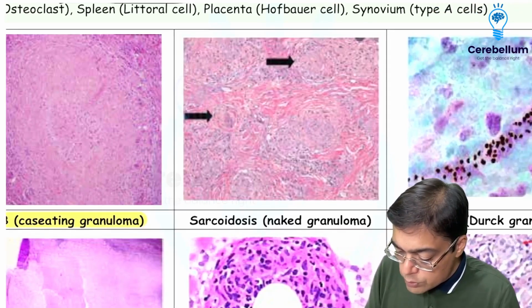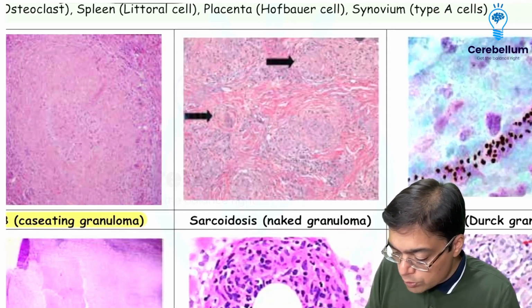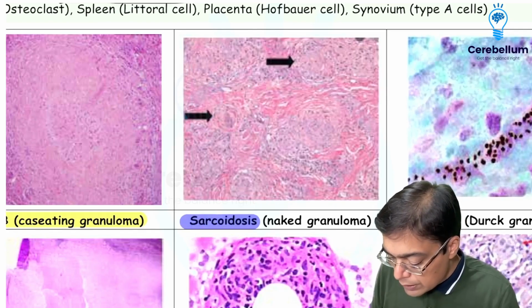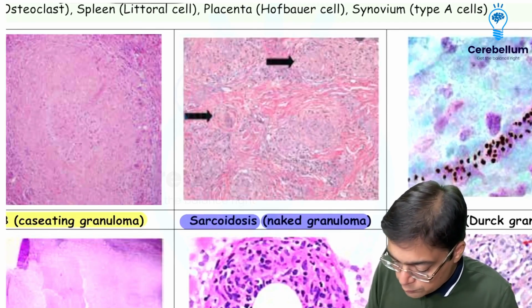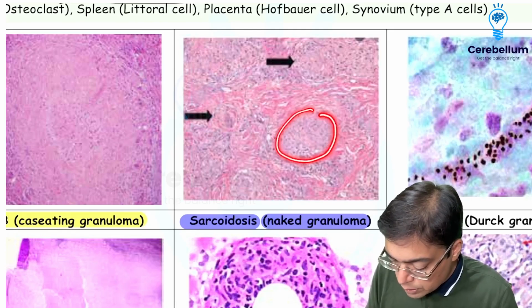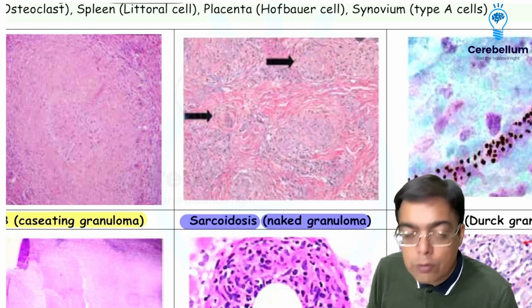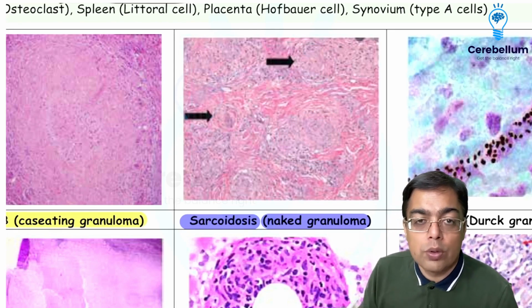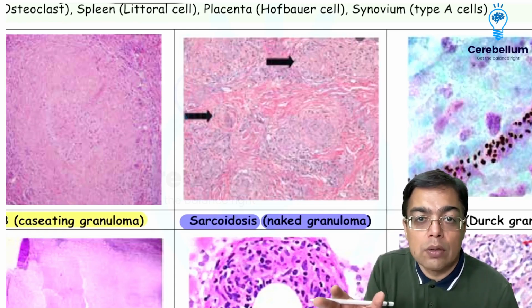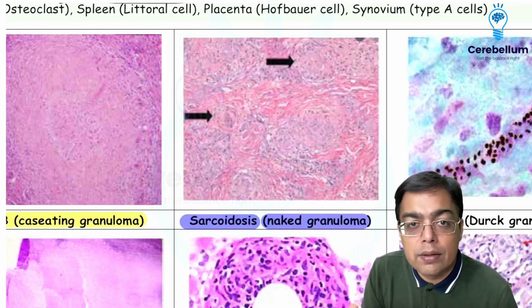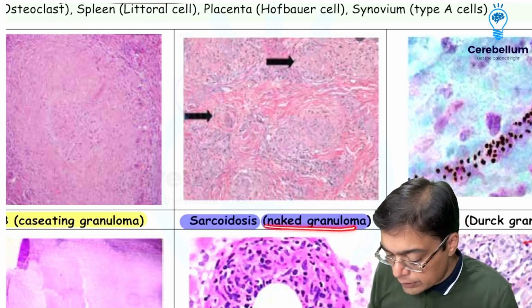The moment you think in terms of a condition which is very, very similar to tuberculosis, which is given the name of sarcoidosis, sarcoidosis is having the presence of a naked granuloma. What that means is, you're going to be having a granuloma formation over here. Of course, there is a granuloma formation over here, but you do not have the classical ring of the lymphocytes over here. So there is very few or minimal lymphocytes over here. That's why it appears to you that the lymphocyte cover is not there. Without cover, the granuloma appears naked. That's the reason why you call it by the name of a naked granuloma.